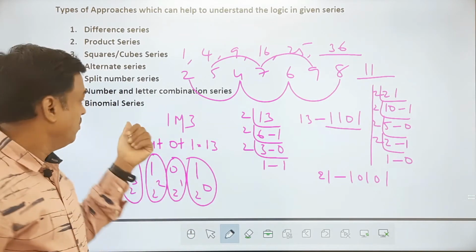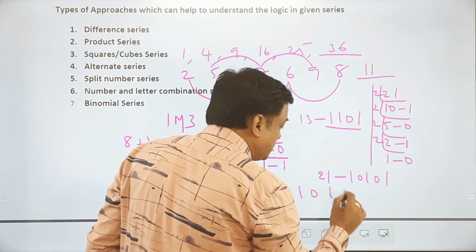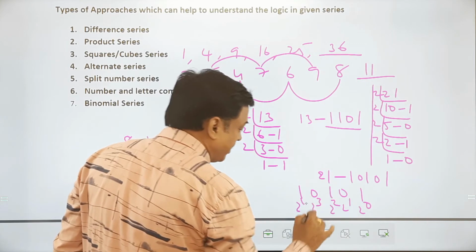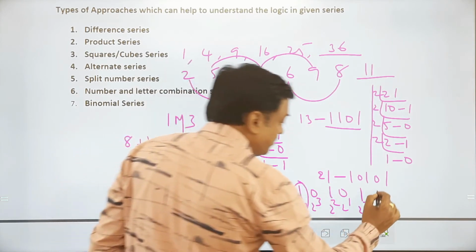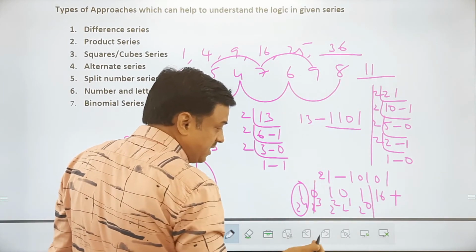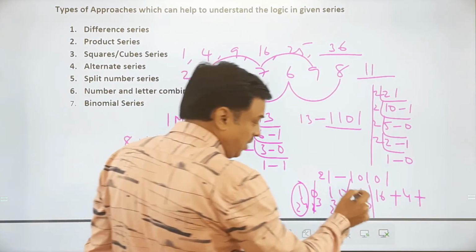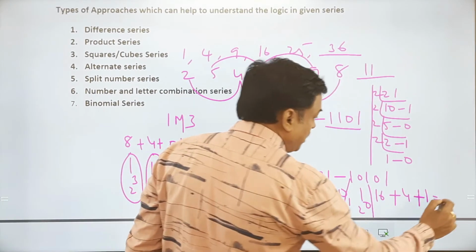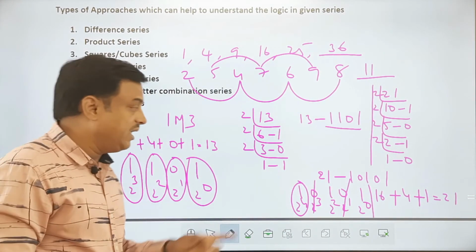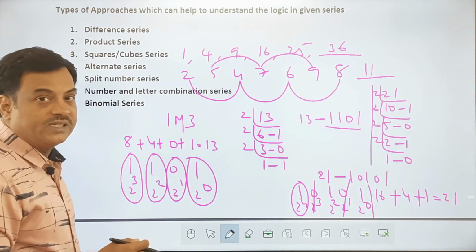A small idea for doing problems on binary series. Let me quickly do this. 10101. This is 2 power 0, 2 power 1, 2 power 2, 2 power 3, 2 power 4. 2 power 4 into 1, you get 16. Next one, here it is 0, so leave the zeros. 1 into 2 square is 4. Again this is 0, leave it. 1 into 1 is 1 and the total value is 21. So how do we convert binary to decimal, decimal to binary? You can get an idea from all these things. Okay, so let's now do some examples.